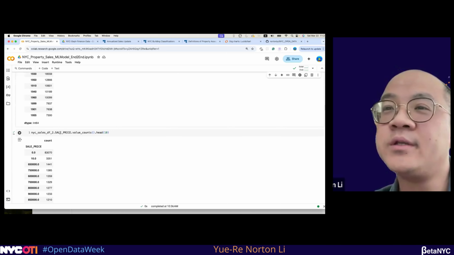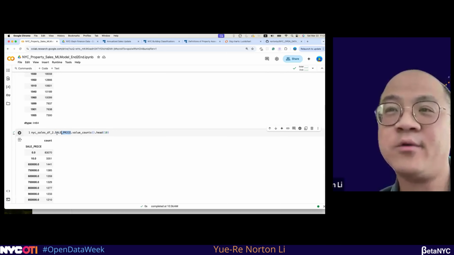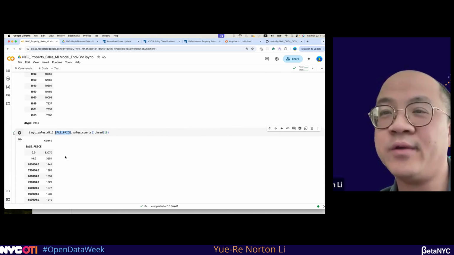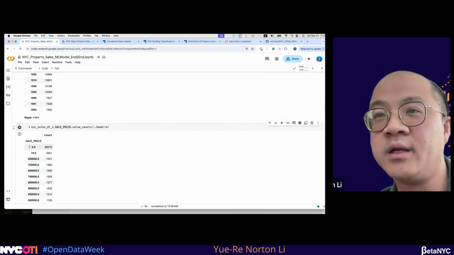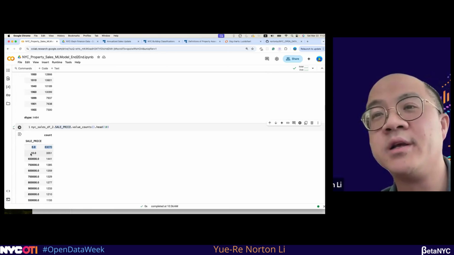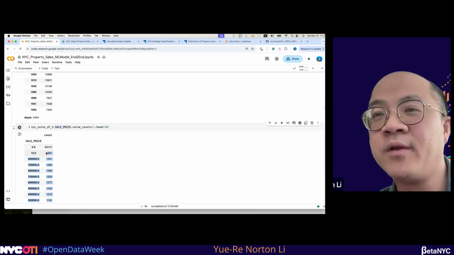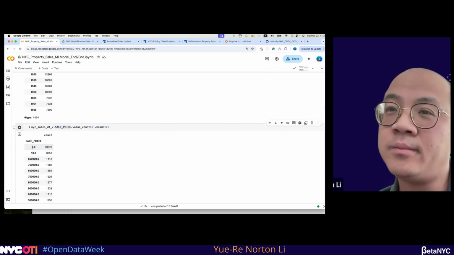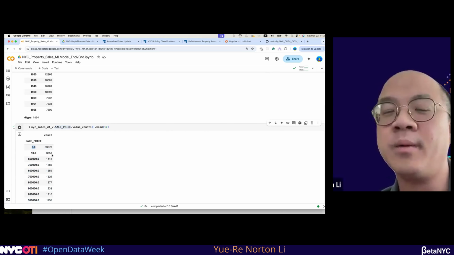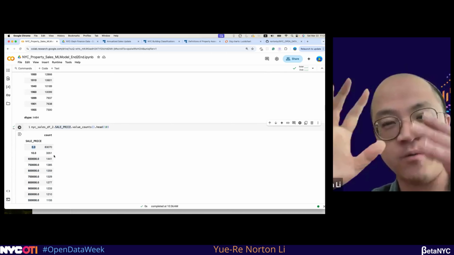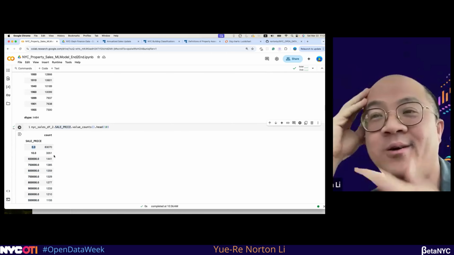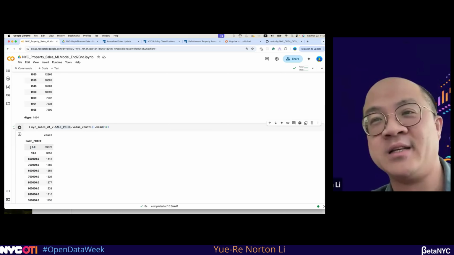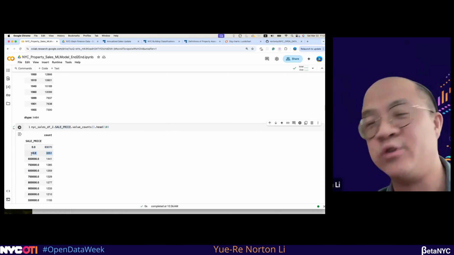And the next one is the most important parameter, the sale price we are looking for. In this value count, we can see that actually most of the sales are at a sale price of 0 or 10. After I checked the website definition, a sale price of 0 or 10 probably means this house was sold between family, from the husband to the wife, from the wife to children. That's why you see that the sale price has nothing there, or maybe $10 just for transferring title.